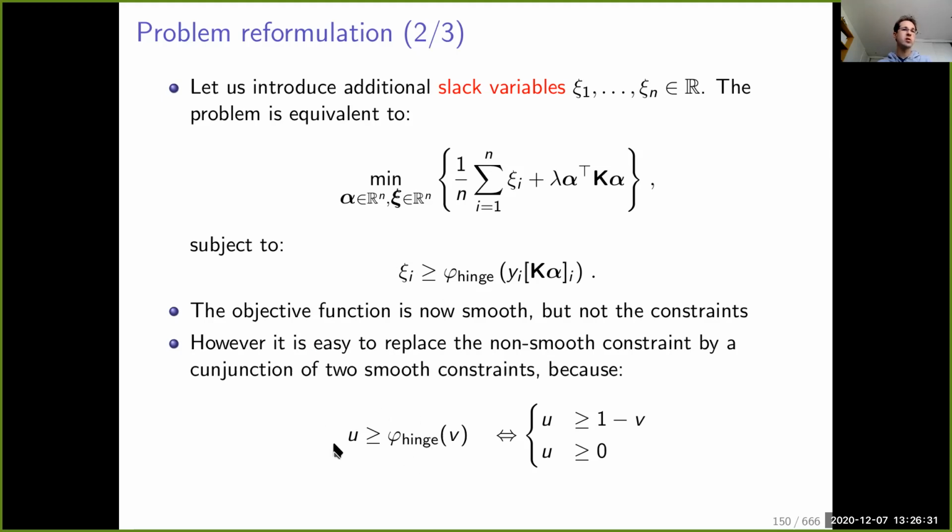Because u greater than the hinge of v is equivalent to saying that u is greater than 1 minus v and u is greater than 0, which is equivalent to saying that u is greater than the max of these two quantities. So here we are. Since this is linear in alpha, we have an optimization problem which is the minimization of a quadratic function under linear constraints.